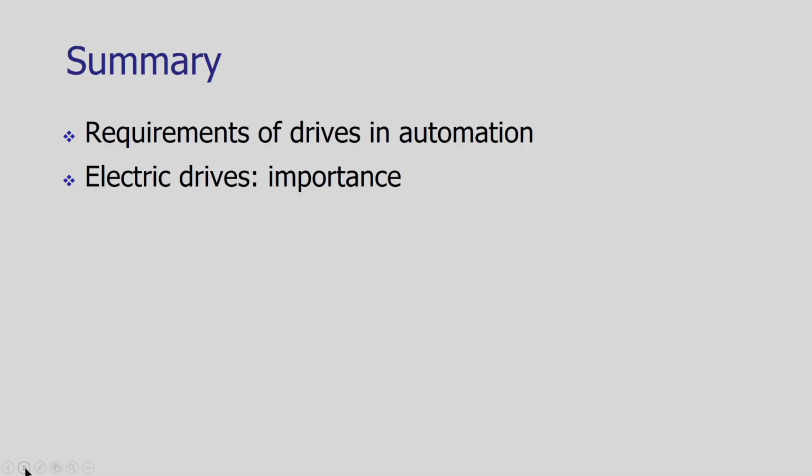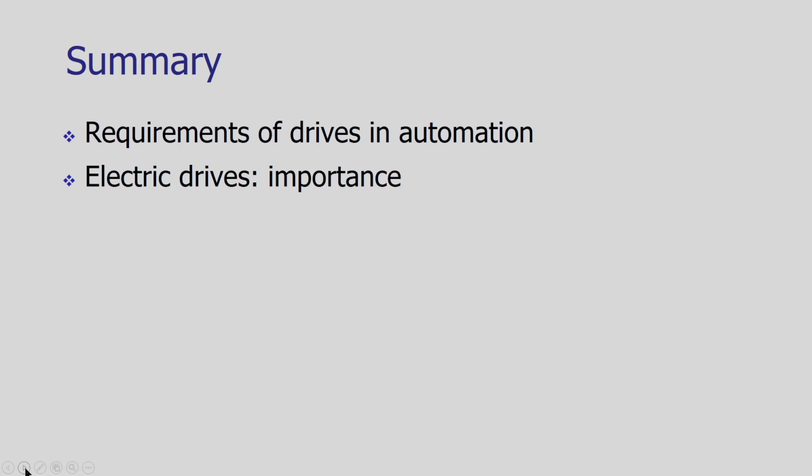So, there are various operations in the product life cycle. For all these operations, we have seen the requirement of the drives. To carry out a variety of product life cycle operations, there is a requirement of various drives. The drives we have seen are electrical drives, hydraulic drives, and pneumatic drives.